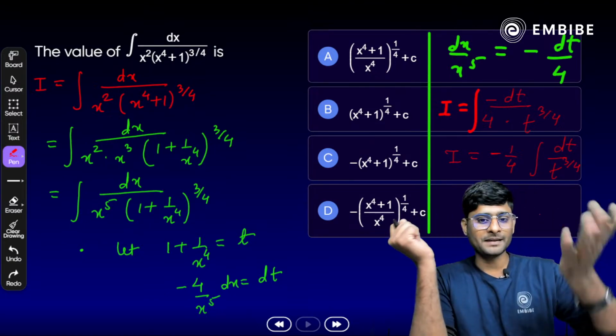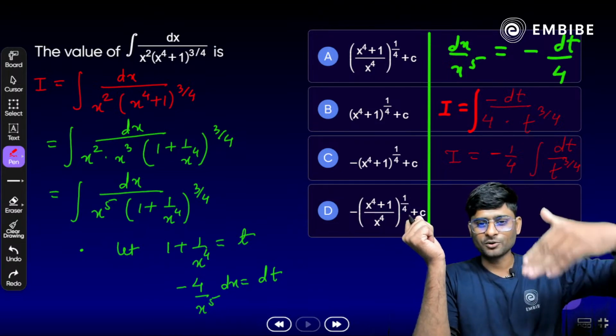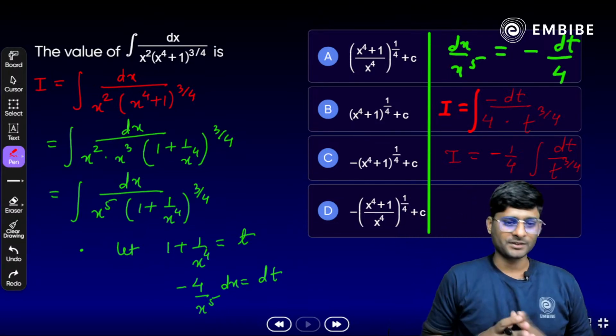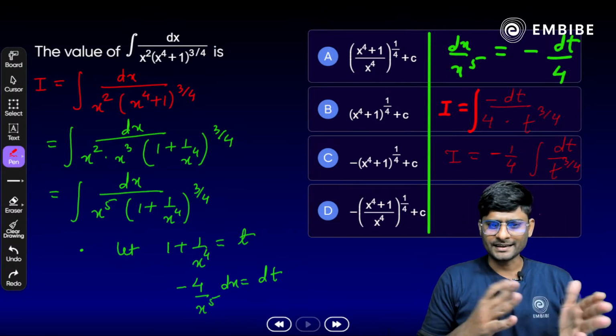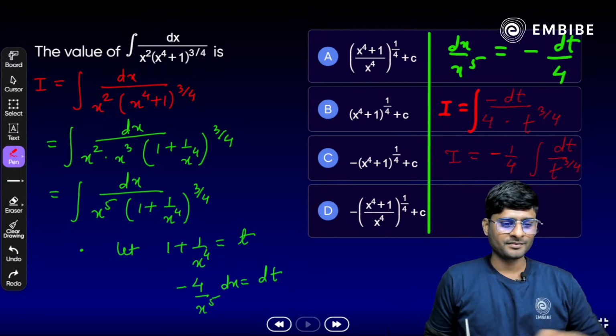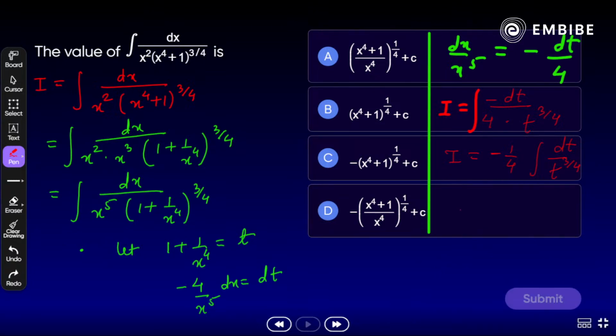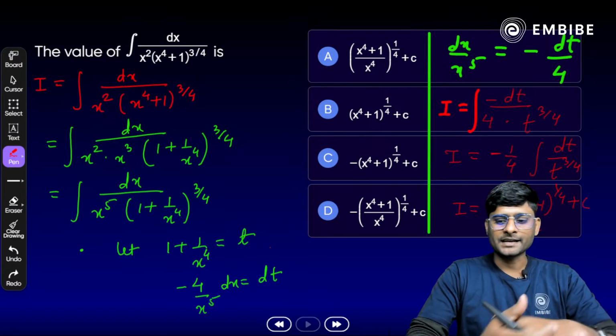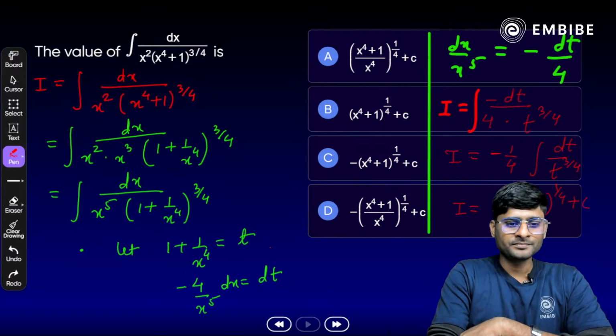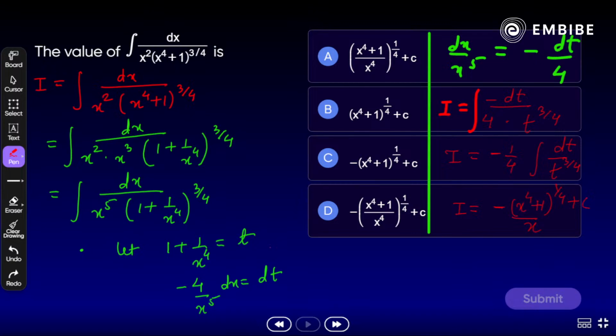You just have to take it to the numerator, minus 3 by 4 plus 1 upon minus 3 by 4 plus 1. Any guess? Any idea? So we get I is equal to minus times x raised to power 4 plus 1 by x whole raised to 1 by 4 plus c. Again, the option is not matching.